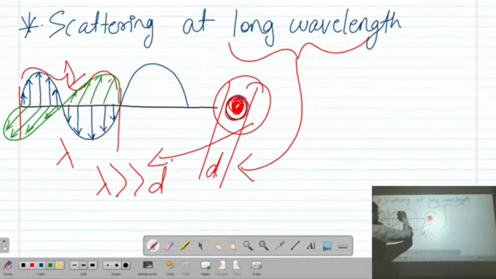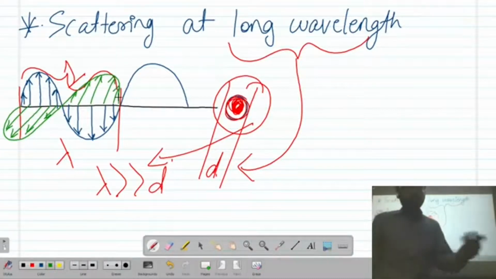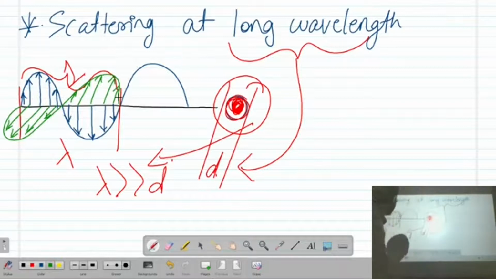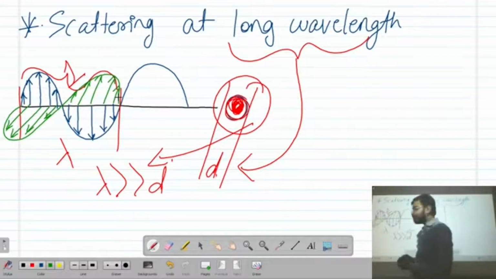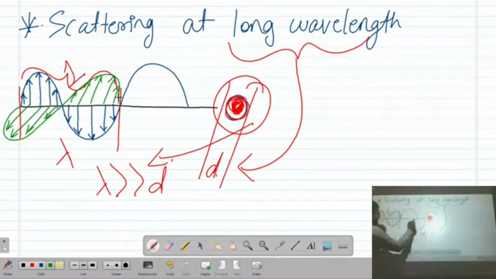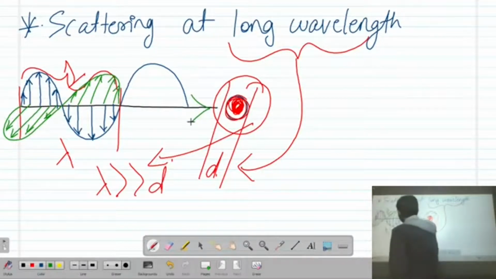Electric and magnetic fields are both perpendicular to each other, and the direction of propagation is also perpendicular to both. So we will have this kind of fields.